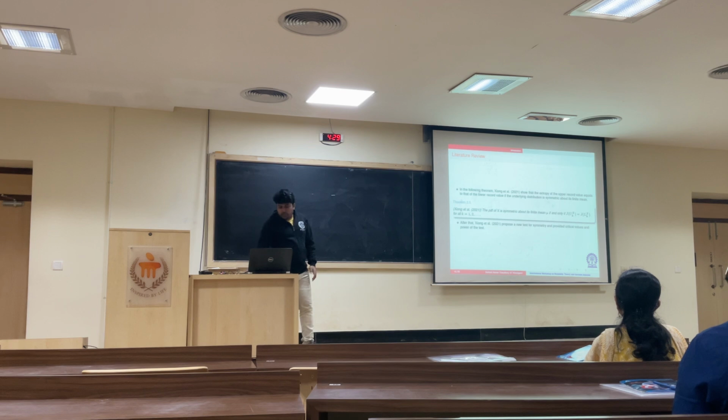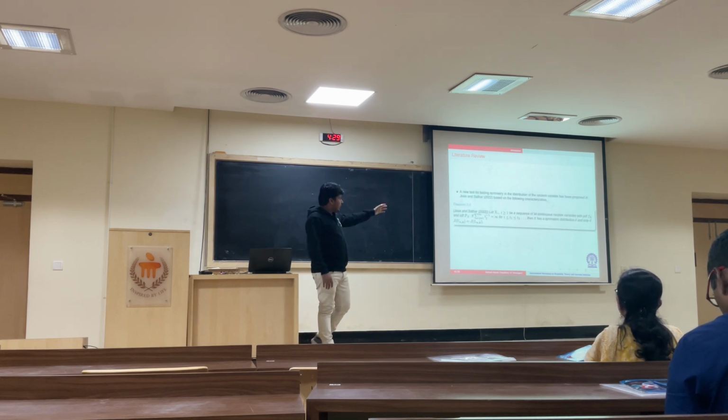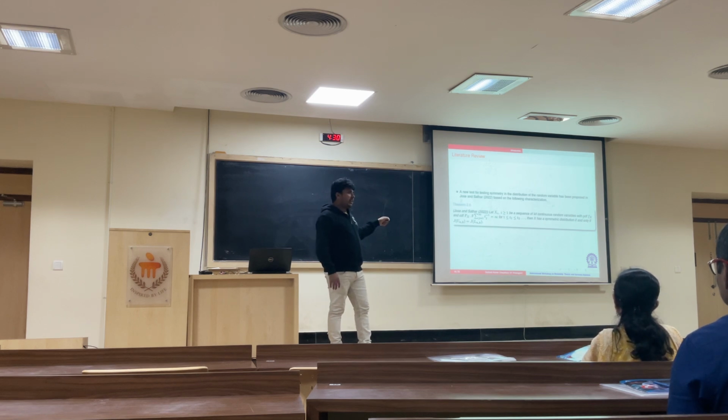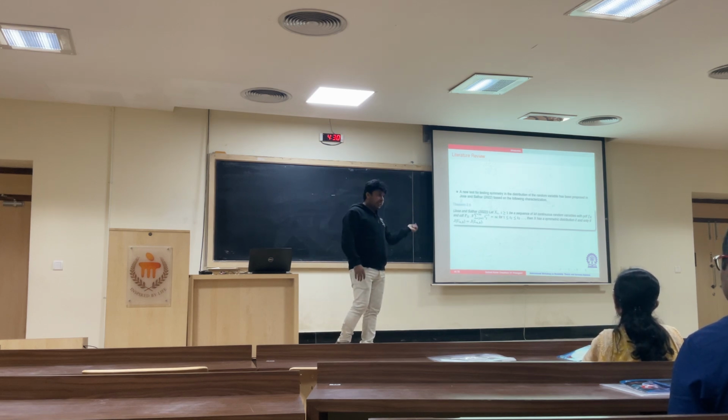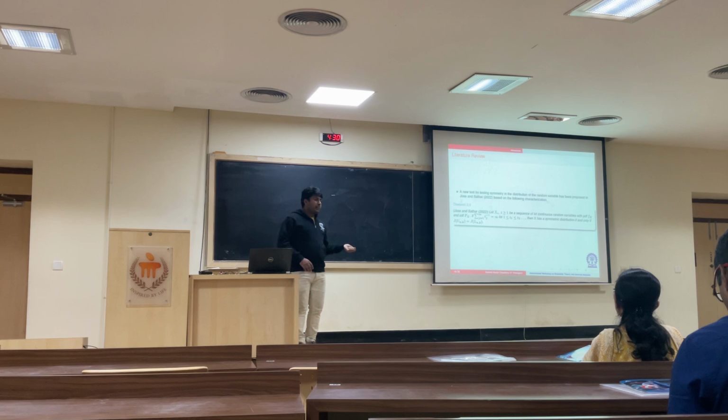Continuing this work, Jose and Chaudhary in 2022 gave this theorem: suppose we have a sequence of i.i.d. random variables. Then under this condition, X has a symmetric distribution if and only if the extropy of the nth upper k record value is equal to the extropy of the lower k record value. In the same paper, using this theorem, they gave a test of symmetry. They gave estimators and then tested symmetry for the data.